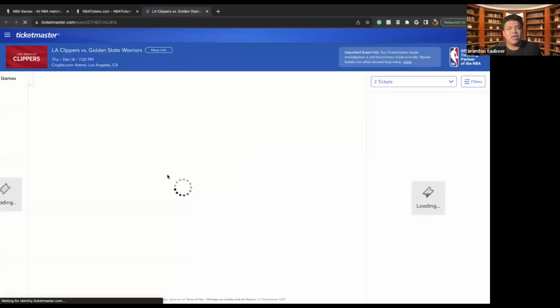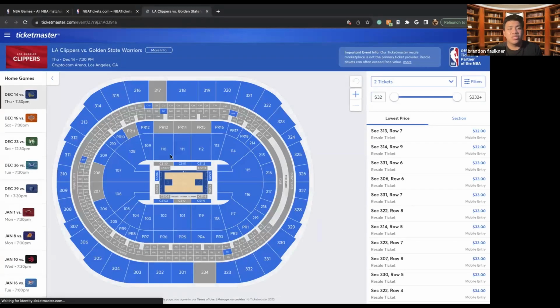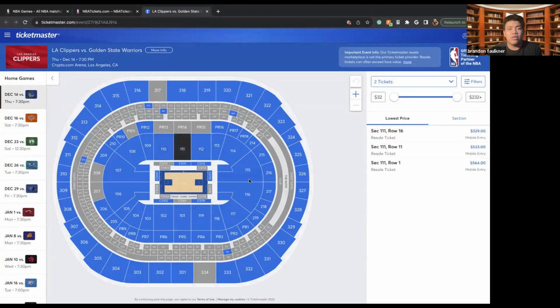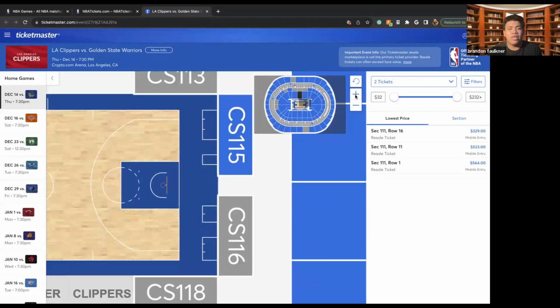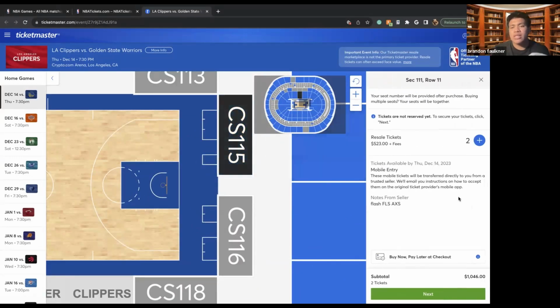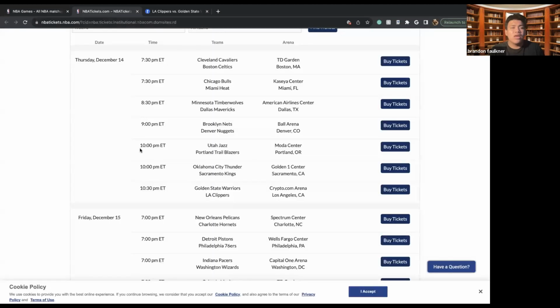Let's say I want to see this game, buy the tickets, go through, purchase them accordingly, and make sure that the row I look at is the row for me, the one that I want to be at. So here are some tickets that are courtside that I might be able to buy. And then of course, a QR code will be sent to my phone. When I go to the game, I can show the people at the game. I can say, I have the tickets. Here's my phone, here's my proof. And they'll be able to let me in the game.